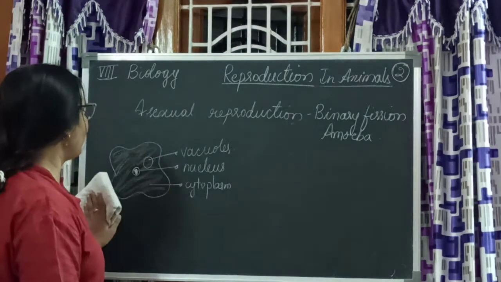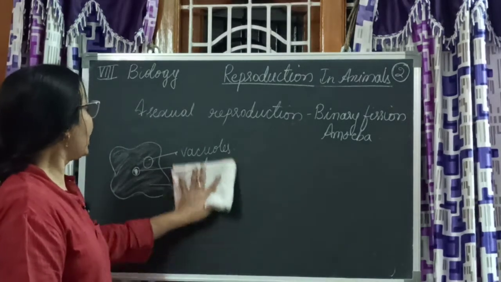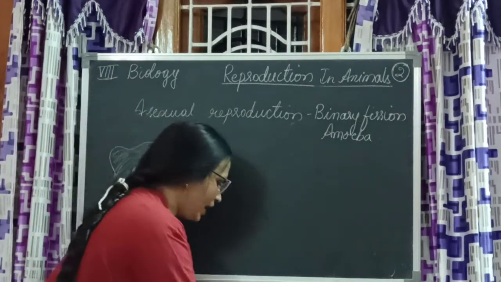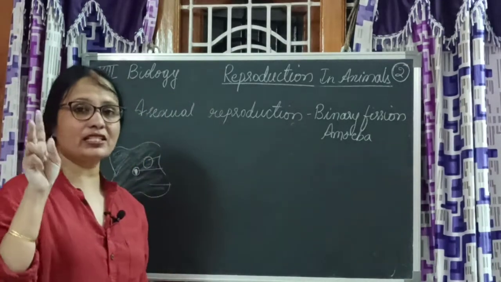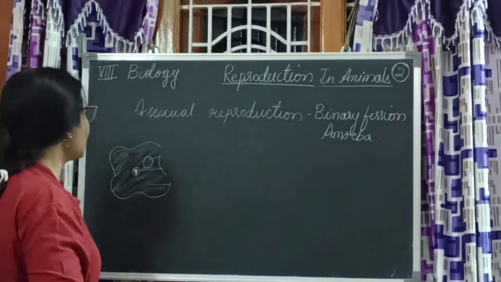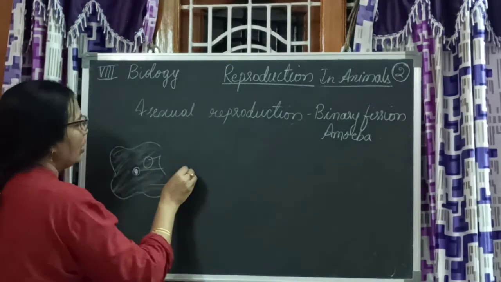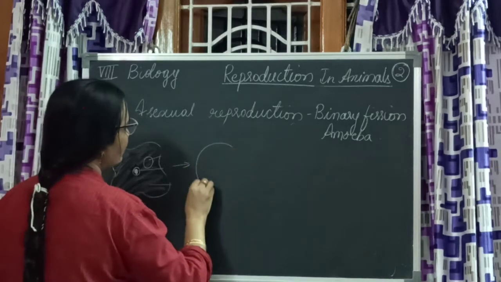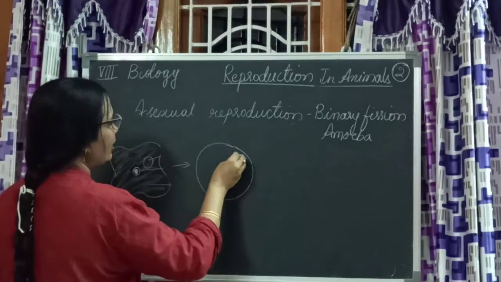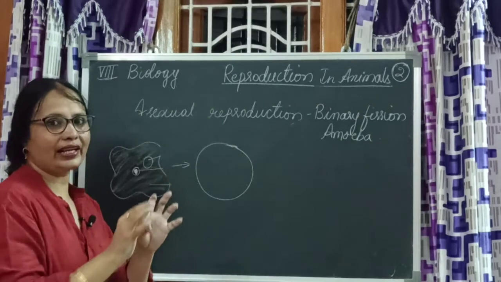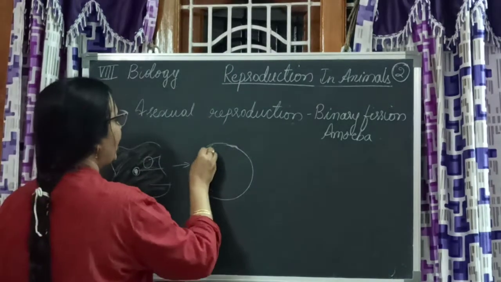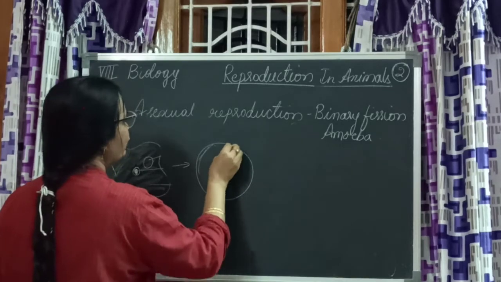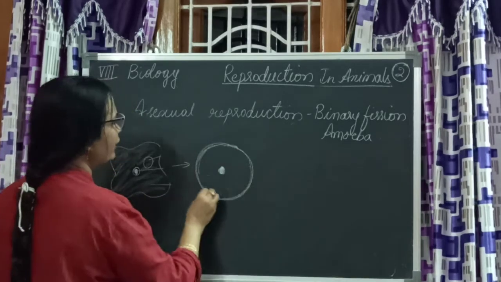Let us see now how this microorganism divides. Amoeba is a protozoan, an aquatic organism, and how does it divide? It is binary. Binary means two. It is dividing itself into two. How does it happen? In the next stage, when it has drawn in its pseudopodia, it will draw itself into a circle, getting ready for division.